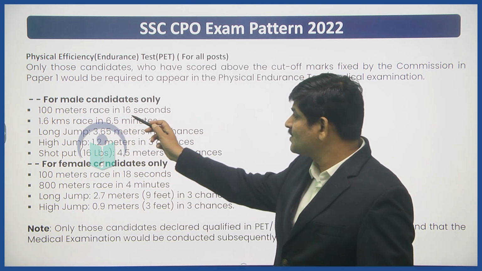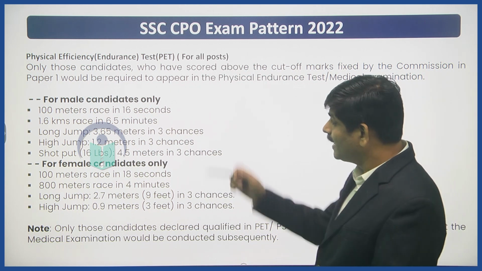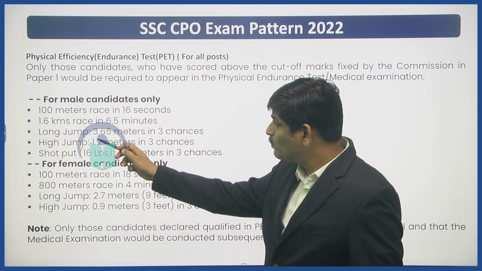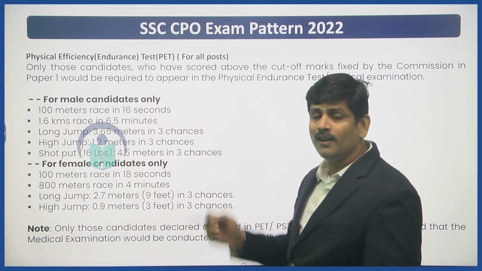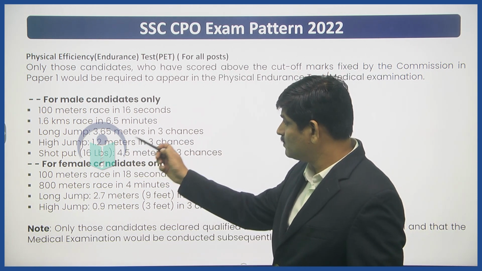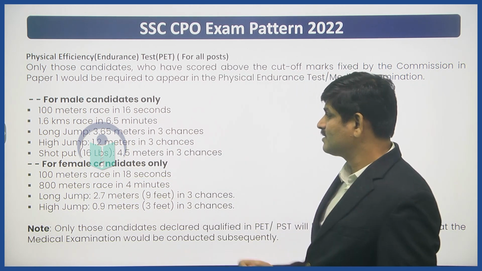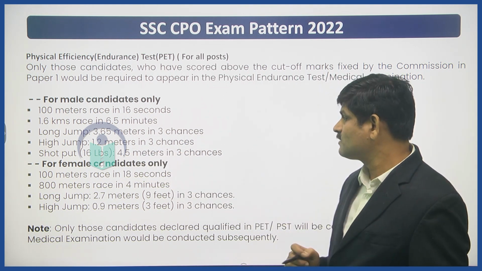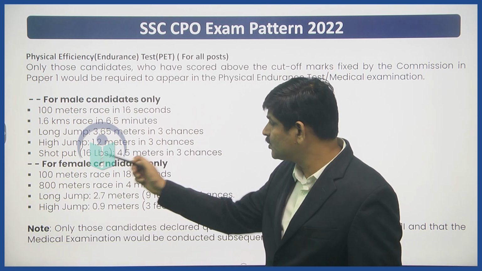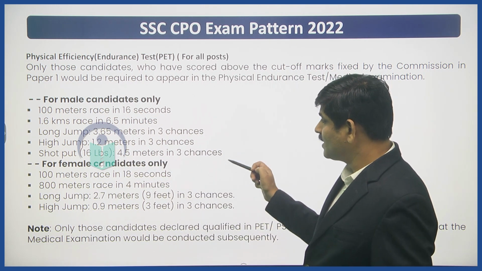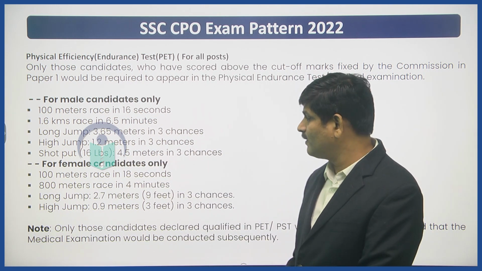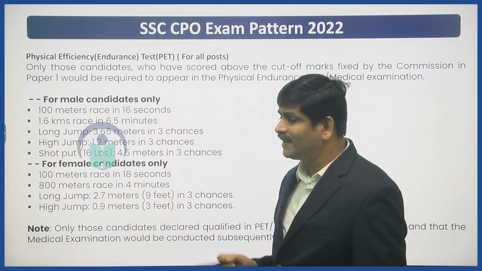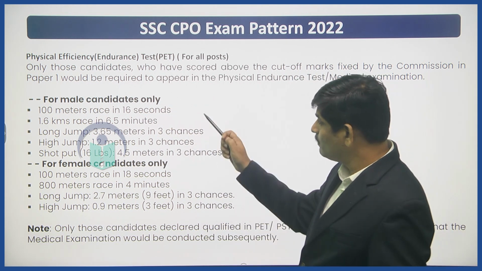For the male candidates, 100 meters race in 16 seconds, and 1.6 kilometers race in 6.5 minutes. Then long jump 3.65 meters in 3 chances. Then high jump 1.2 meters, so again 3 chances will be given here also. Shot put 4.5 meters in 3 chances. Okay, these are the parameters or requirements for the male candidates.